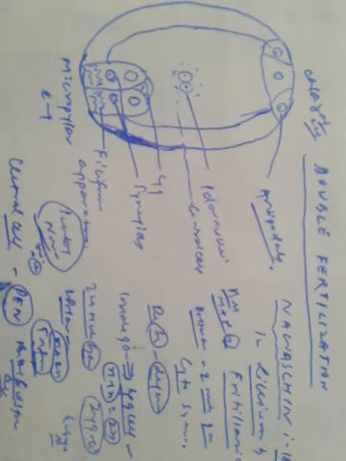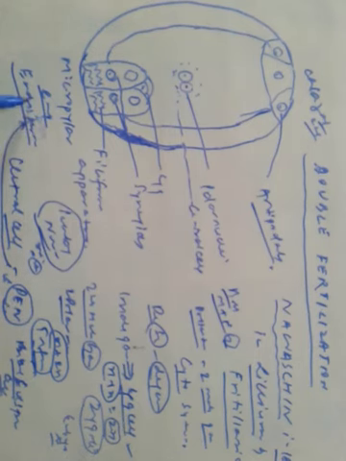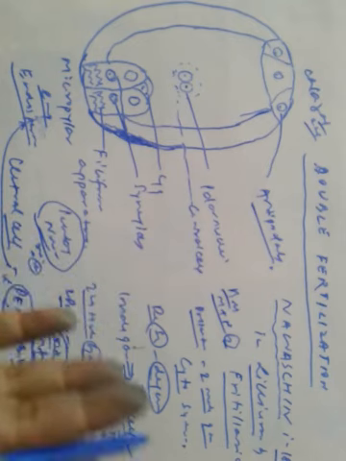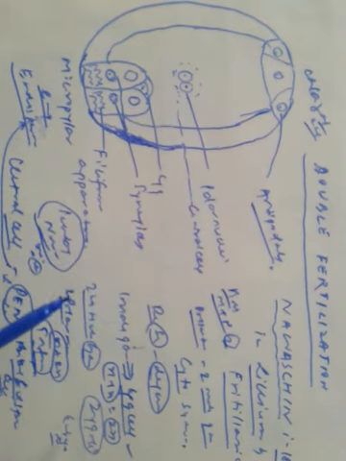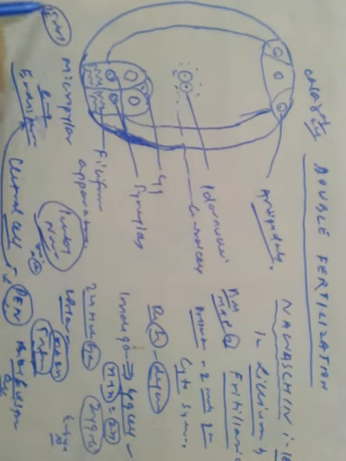And this primary endosperm cell gives rise to the endosperm. And the zygote develops into the embryo. Both the fusions, syngamy and triple fusion, occur in the embryo sac, so it is known as double fertilization.